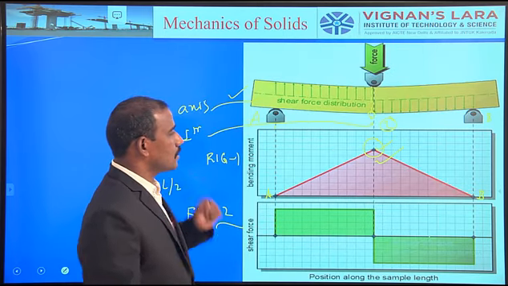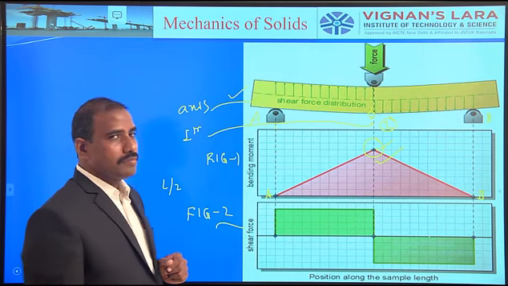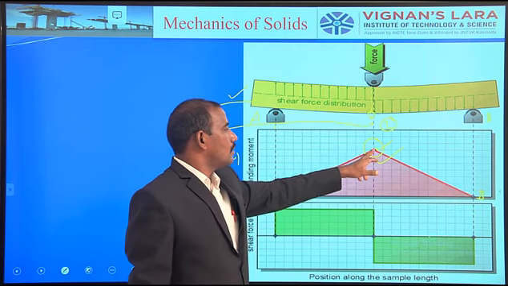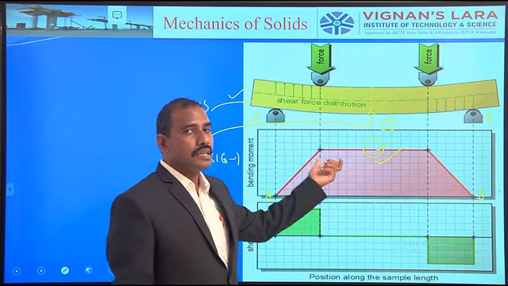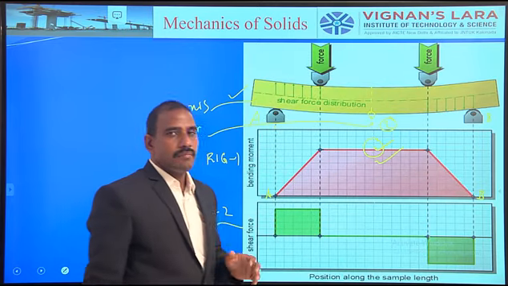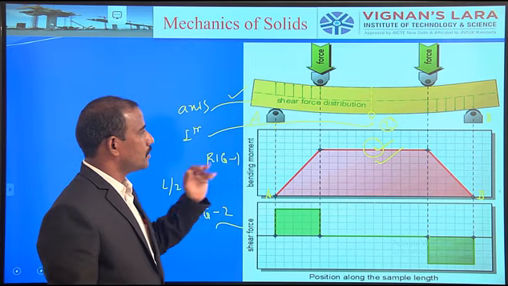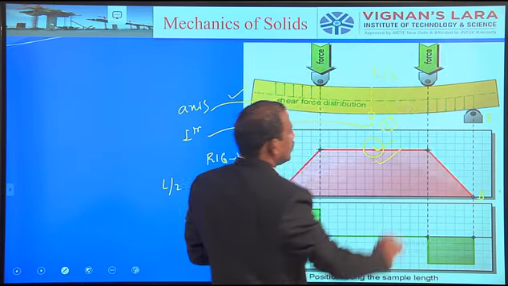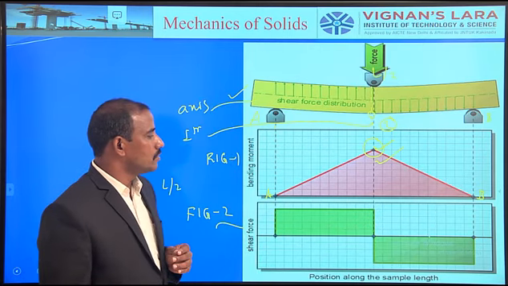Here we have to concentrate on the first case, that is the bending moment. What is the magnitude of the bending moment at a particular section? If it is within the limits, the member is safe. If the bending moment exceeds the limit at a particular section, here at the length L by 2, the structural member is going to fail.